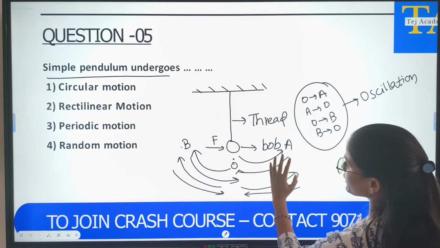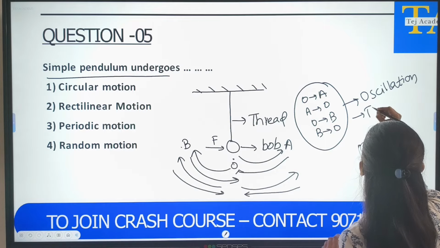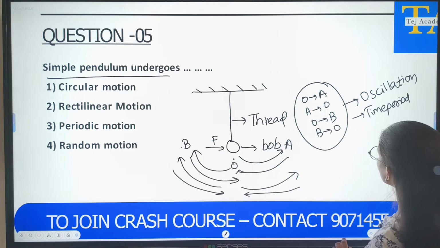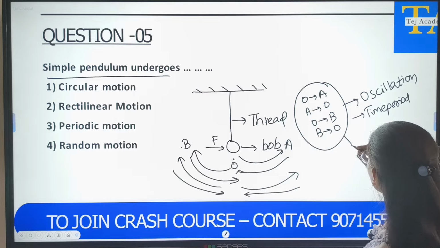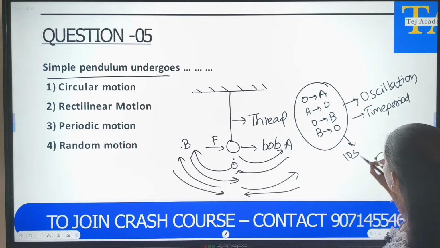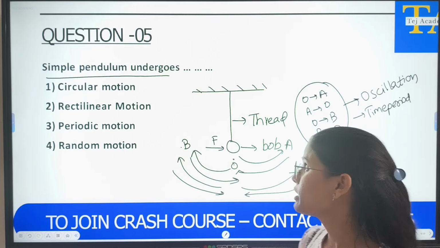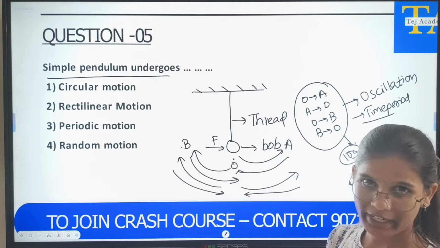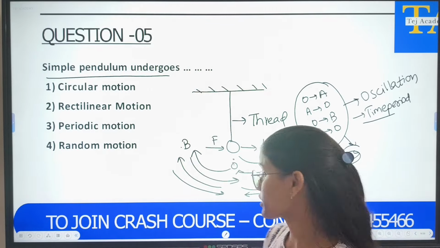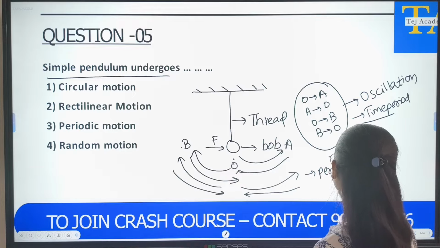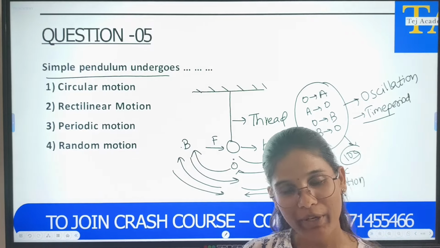And the time taken to cover this is called the time period. If this distance is covered in 10 seconds, then to cover it again takes another 10 seconds, which means after a certain period of time the motion is getting repeated. That kind of motion we call periodic motion. So the simple pendulum undergoes periodic motion.